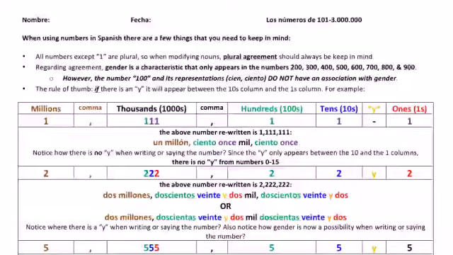The first thing I wanted to point out is that all numbers, except for one, are plural. So when we're modifying nouns, plural agreement should always be kept in mind. The other thing that we need to know is that numbers, especially numbers in the hundreds column, are also numerical adjectives. So numerical adjectives go before the noun they modify, and descriptive adjectives go after the noun they modify.